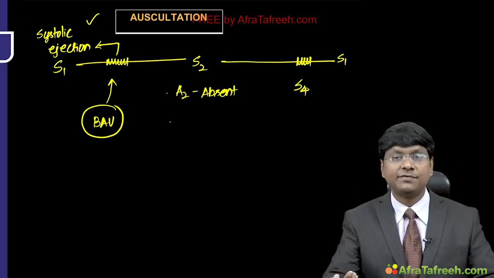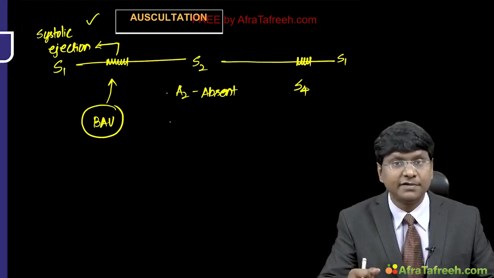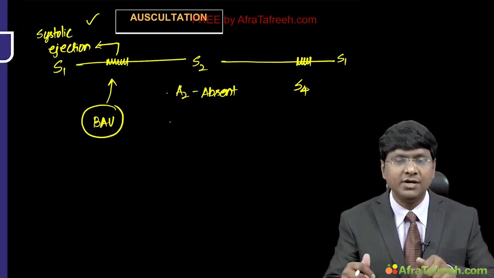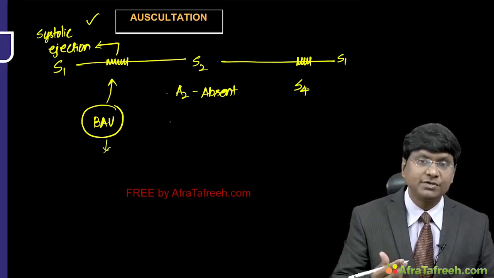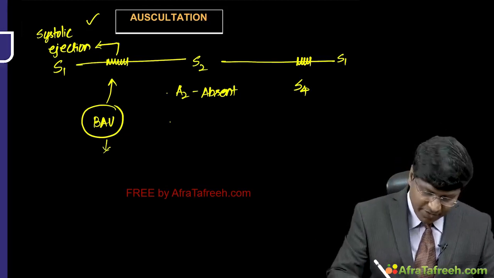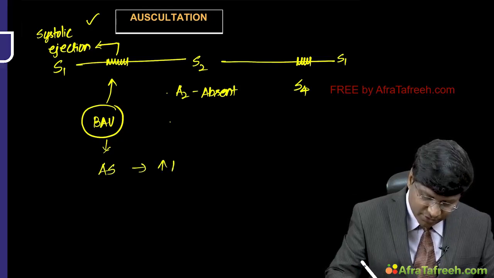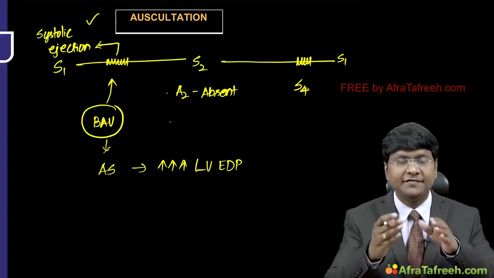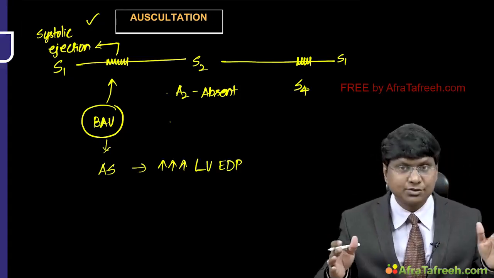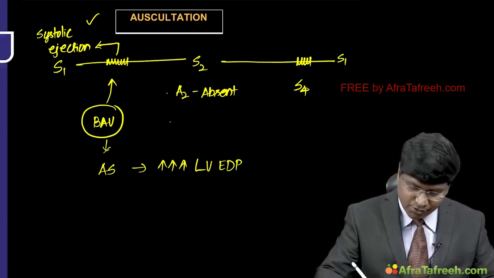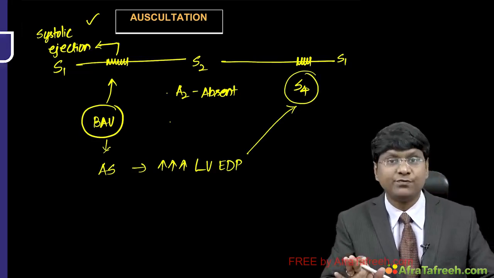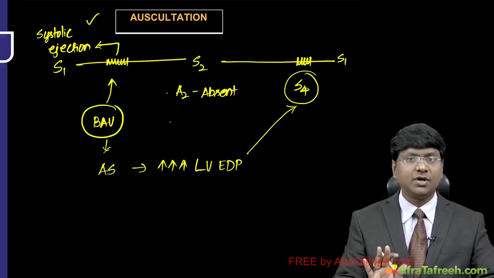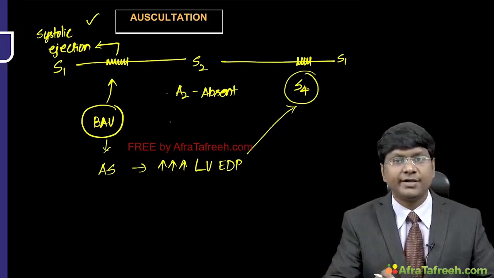So what is the mechanism of the fourth heart sound? That is due to increased, forcible contraction of the left atria. Why is there forcible contraction in this individual? Particularly if you take a bicuspid aortic valve, the individual will also develop aortic stenosis. Once there is development of aortic stenosis, there is gross increase in the LV end diastolic pressure. So if the atria have to send the blood into the ventricle, there should be a stronger left atrial contraction. Because of the stronger left atrial contraction, these patients develop what is called S4, which may be heard. Okay, so that is about the heart sounds related to AR.